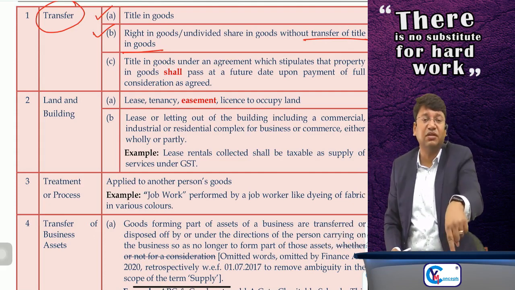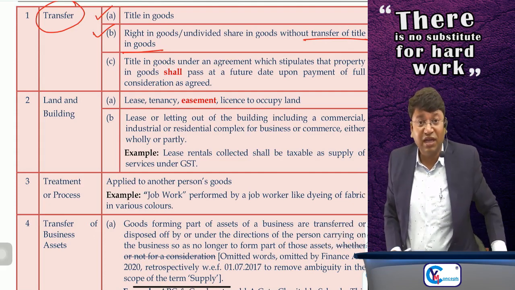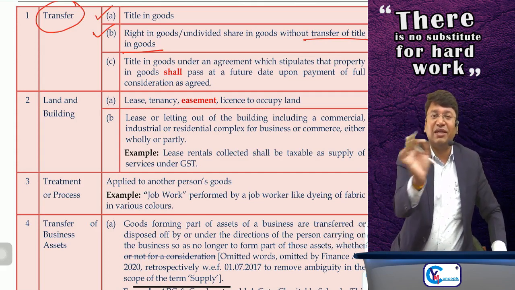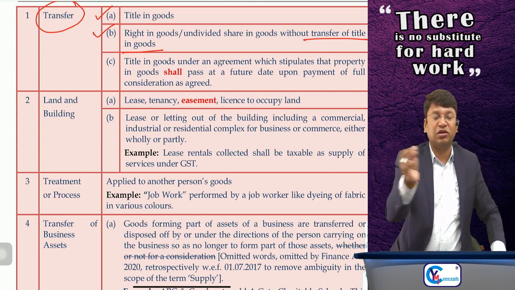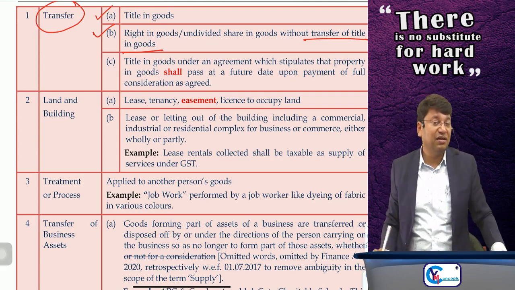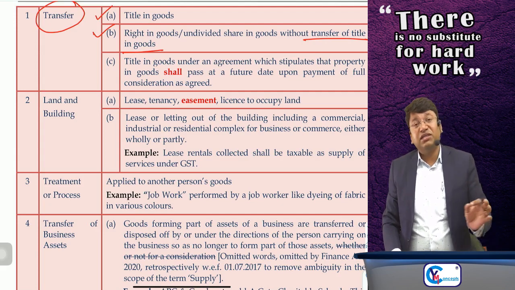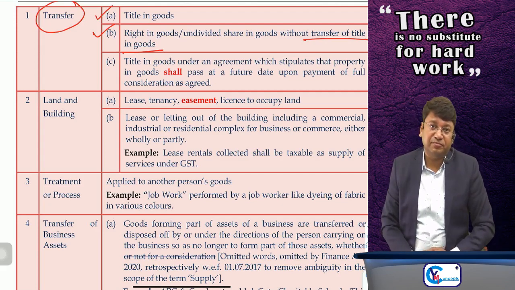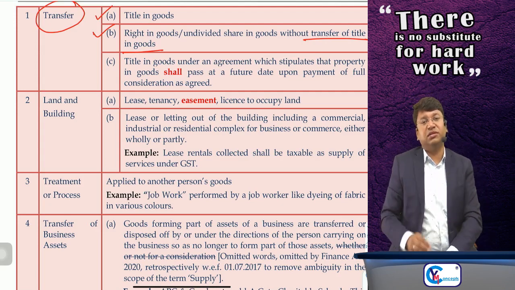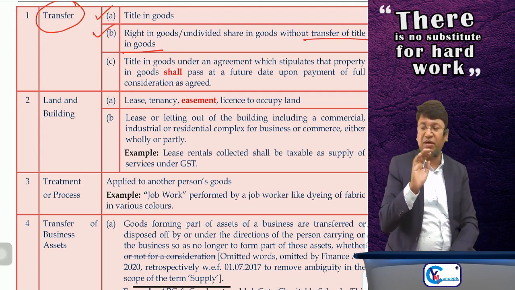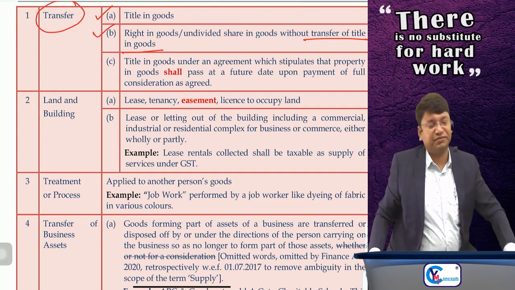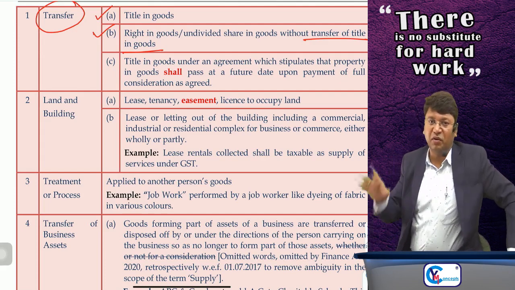So whether it is finance lease or operating lease, I repeat, whether it is finance lease or operating lease, the lease payment, monthly or on whatever periodic basis you are making, it is supply of service only. But suppose it is a finance lease. In the finance lease, each month you are making a lease payment of rupees 10,000. That 10,000 is supply of service, but at the end of the lease period, you have the option to get the ownership of the goods on payment of a certain amount.